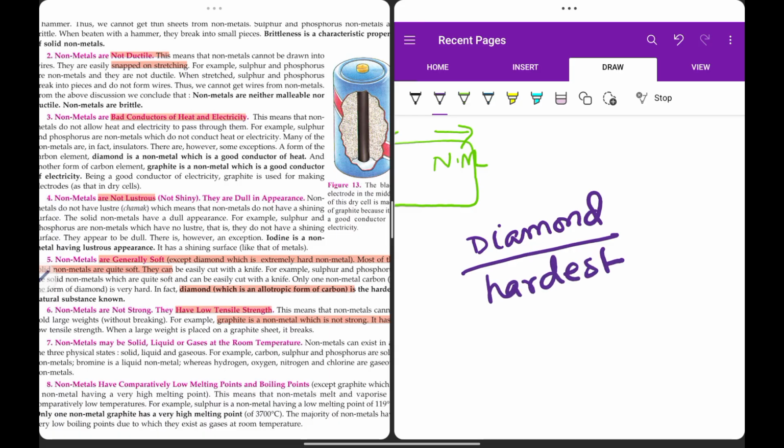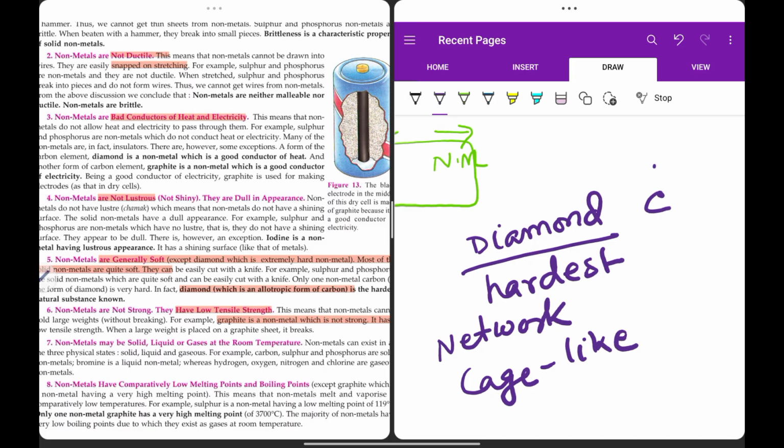Why? Because of its structure. It has a network like structure, or it has a cage like structure. Now why? Because each carbon atom in diamond is tetrahedrally linked to another carbon atoms. They are all tetrahedrally linked to another carbon atoms, and it is forming a cage like structure, a network like structure. It's having close packing.